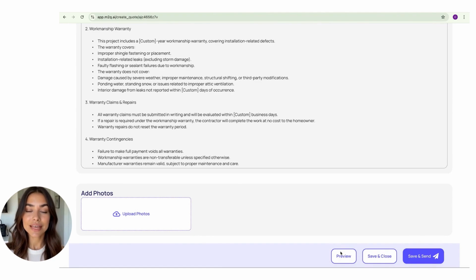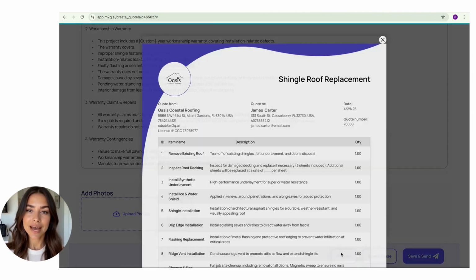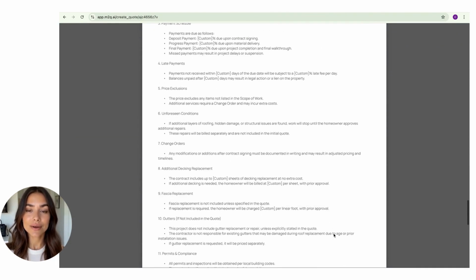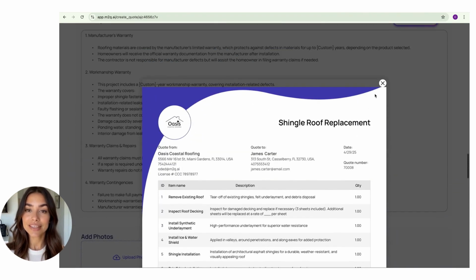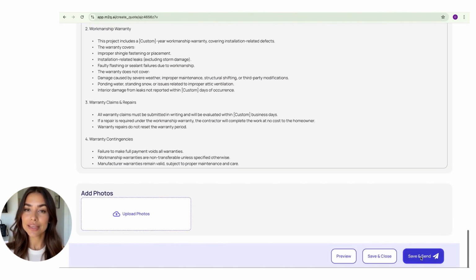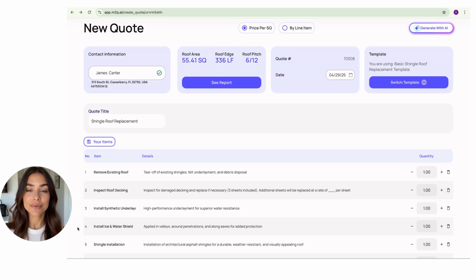That's it. Send the quote directly by email or text, or save and print it for later. If sent, your customer can sign it digitally, and will notify you as soon as it's approved. You can find this and other quick tutorials on every screen. Just click the question mark icon.